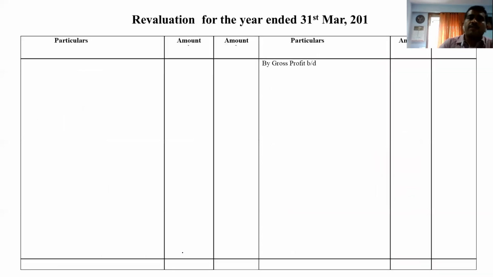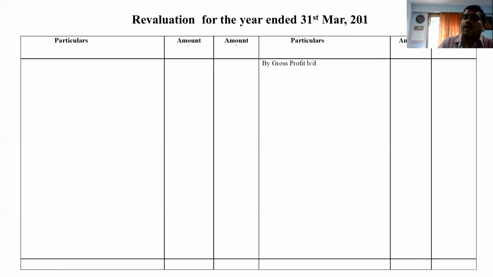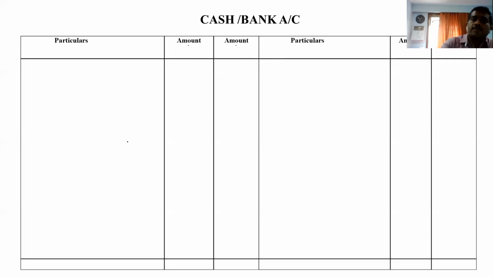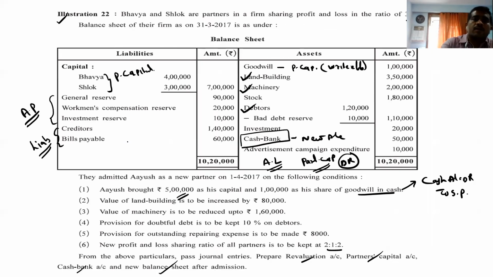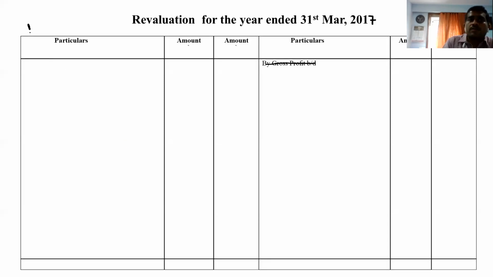Chalo. So friends, give the heading Revaluation Account for the year ending 31st March 2017. Leave around 15 lines. Then give the heading Partners' Capital Account: Bhavya, Shlok and Ayush. In the revaluation account the columns are particulars, amount, particulars, amount.